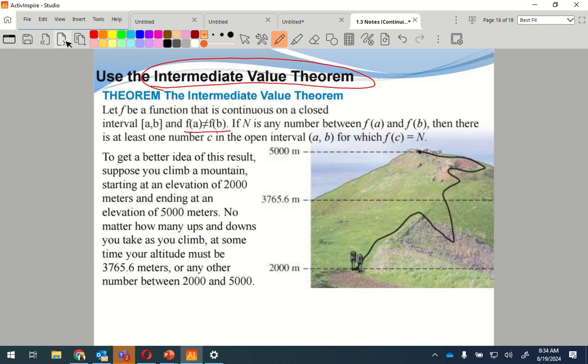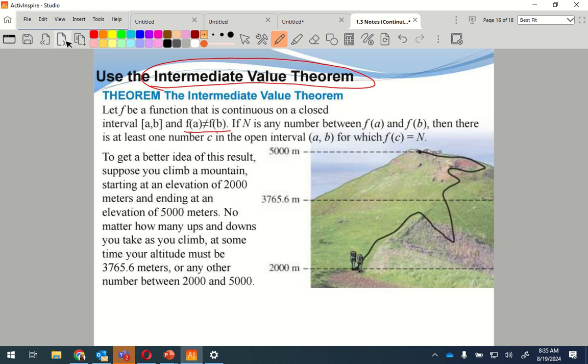If the chicken's on this side of the road and ends on this side of the road, I can't use intermediate value theorem and say that the chicken crossed the road. Maybe the chicken did. I can't prove it though. If the chicken starts here and ends here, I have no proof to say that he did cross the road.